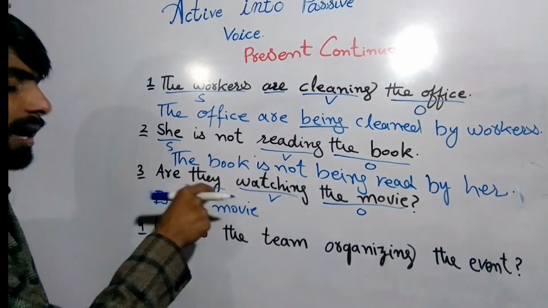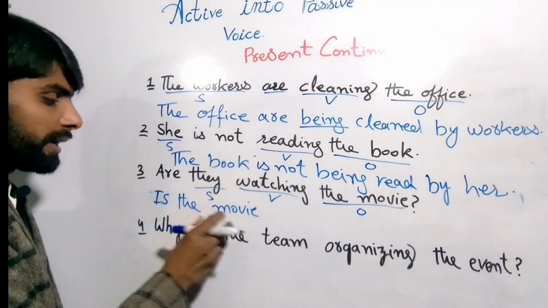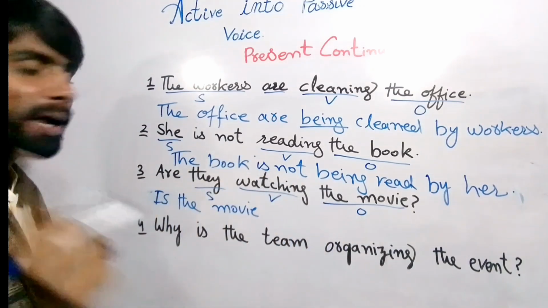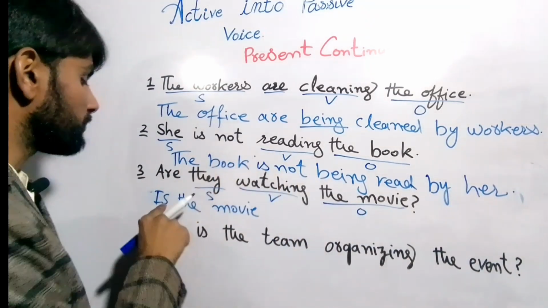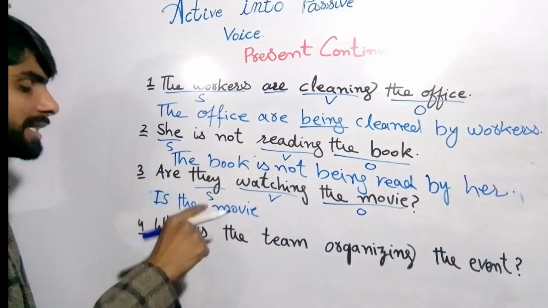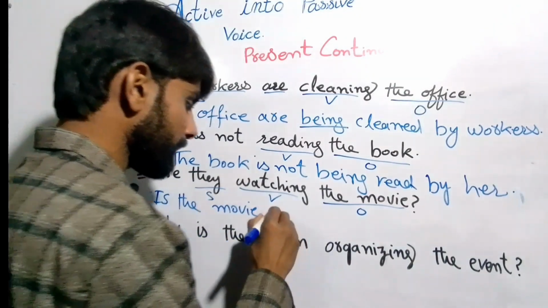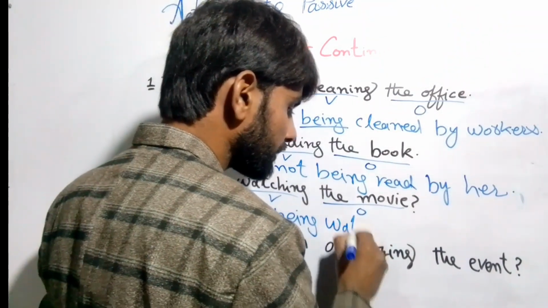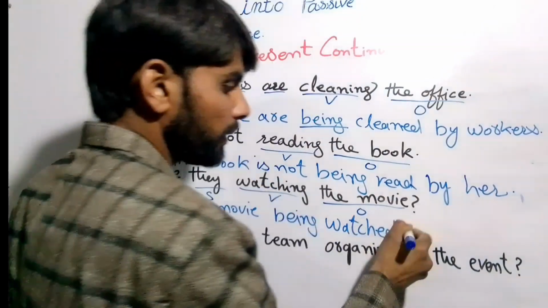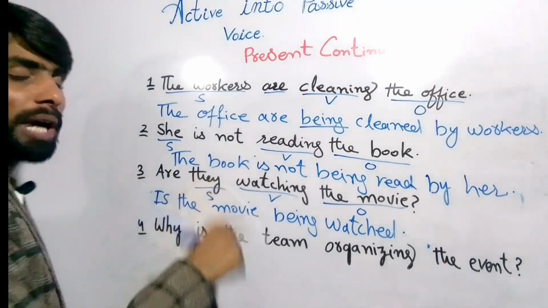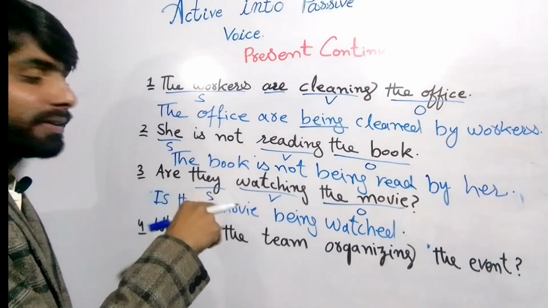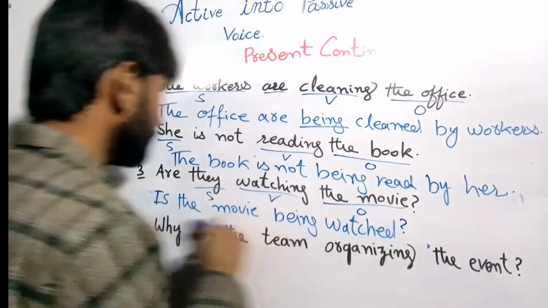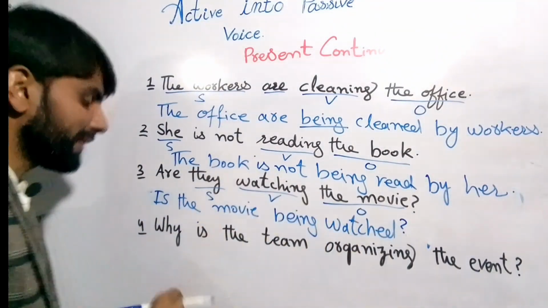Here our subject is plural, but in the subject place we are writing the object. Now we check whether our object is singular or plural. Our object is singular, right? So in the passive voice, we don't need to write them. If our pronoun is they, then we will not use by them, right? So this sentence is accurate, right? Is the movie being watched, right?